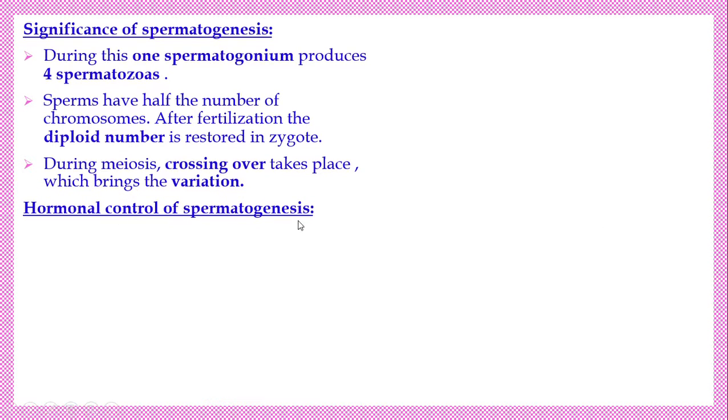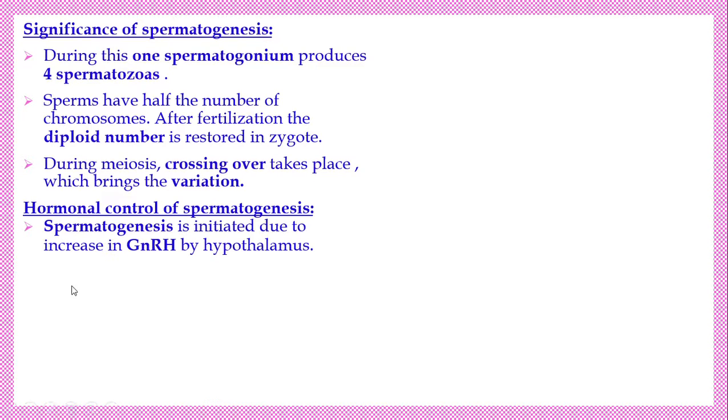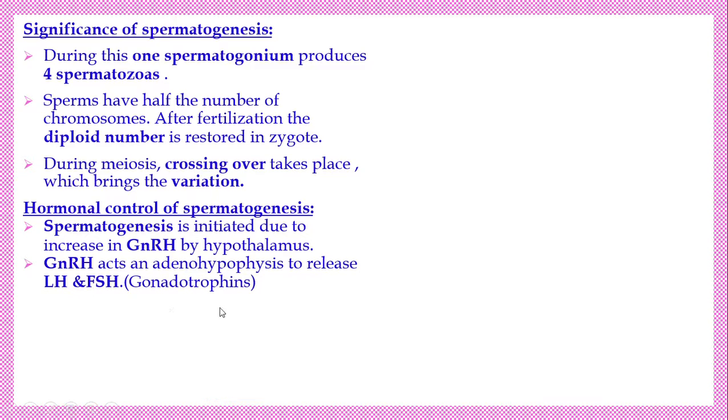Then, hormonal control of spermatogenesis. What is to be studied in this hormonal control? Spermatogenesis is influenced by whom? Gonadotrophin releasing factor from the hypothalamus. We have already seen this in reproduction earlier. Gonadotrophin releasing factor comes from the hypothalamus. It stimulates the adenohypophysis, and LH and FSH are formed. LH can also be called ICSH, and LH and FSH are called gonadotrophins. LH acts on the Leydig cells of the testes to release testosterone.